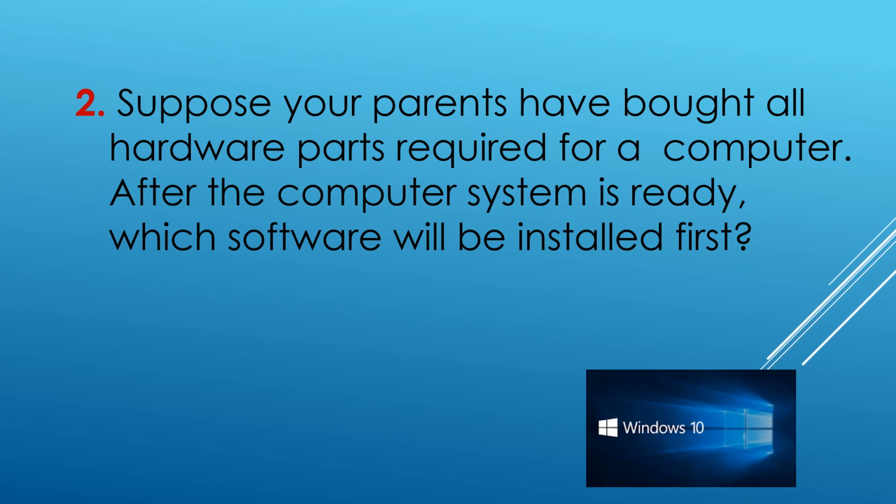So, system software we need to install first in the computer. Then only we can install other application softwares like MS Office, MS Paint, calculator or whatever. So, we need to install the system software, means the operating system. So, the answer is system software, operating system.